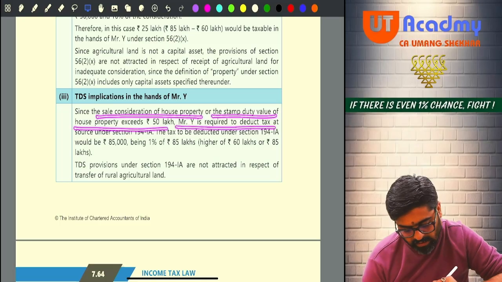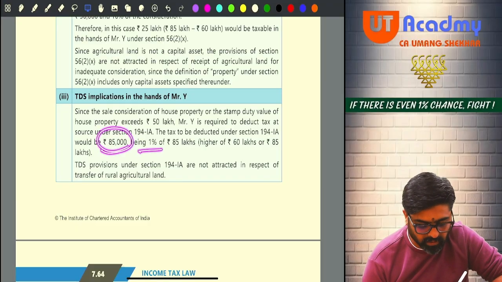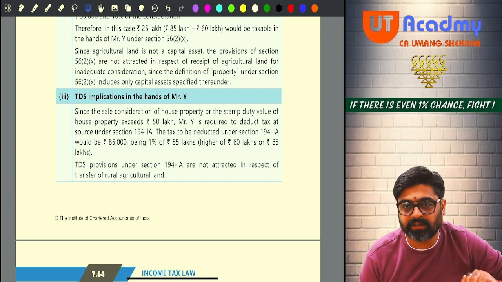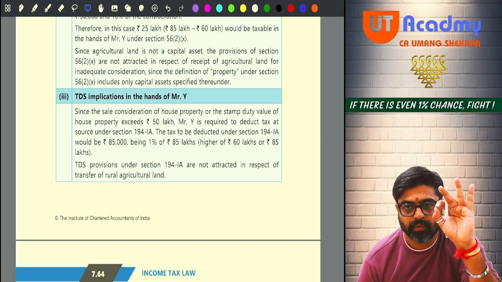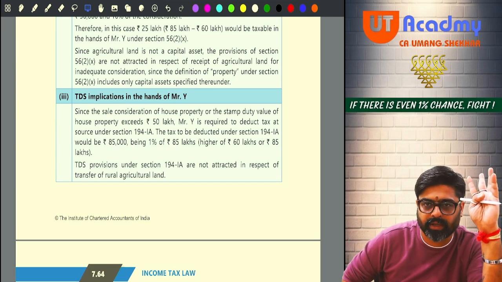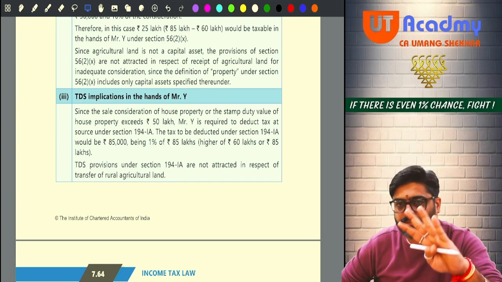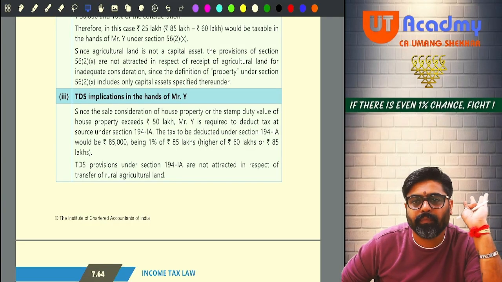Mr. Y is required to deduct tax at source. Under section 194IA, the TDS would be 85,000, being 1% of 85 lakhs. Now, what did you understand from here? You are supposed to check both the sale consideration and the stamp duty value. If any of these amounts is more than 50 lakhs, the TDS provisions will be applicable.